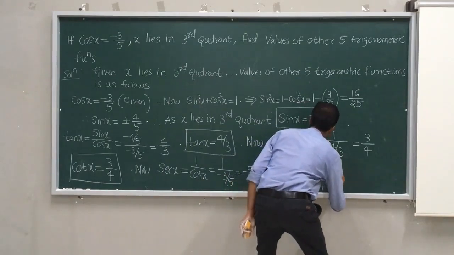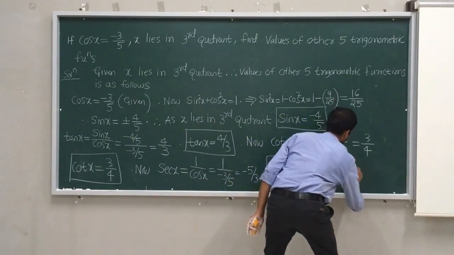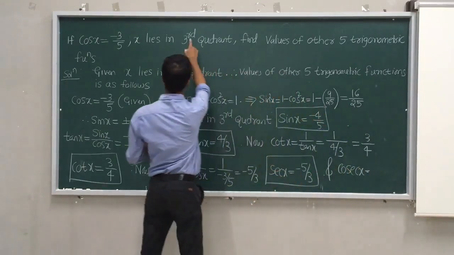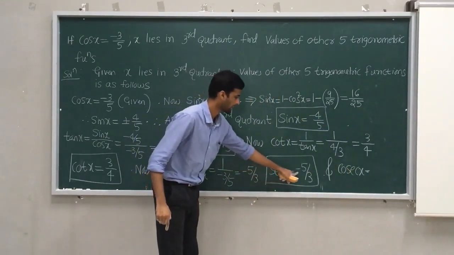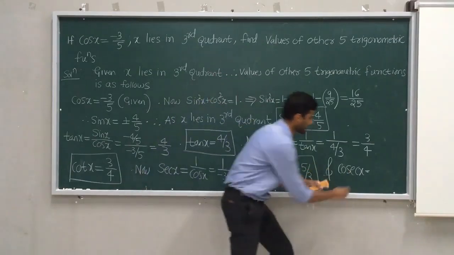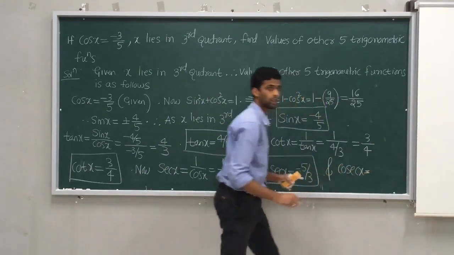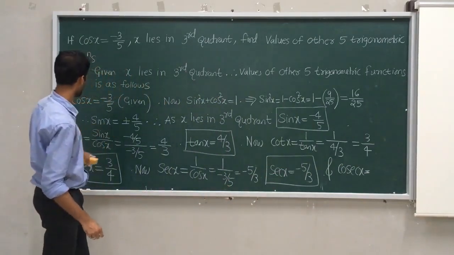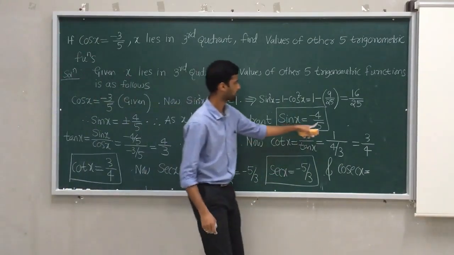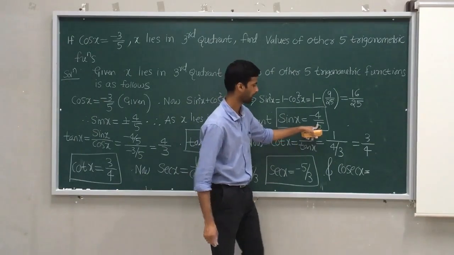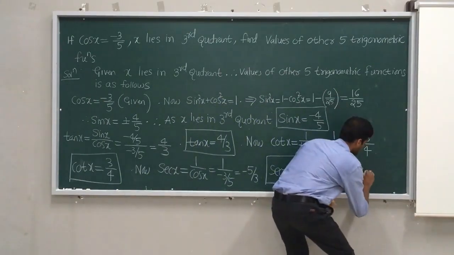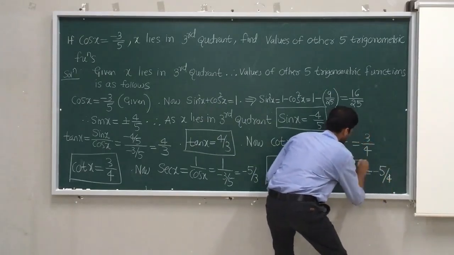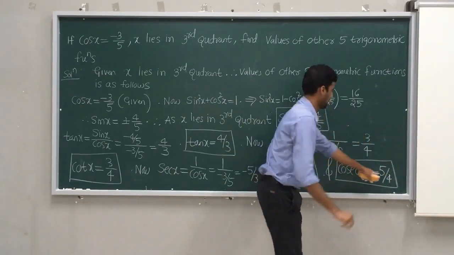And cosec x, I will write the answer directly now. Whether this answer is correct? In the third quadrant, sec is negative. I got a negative answer. Okay. Cosec x, can you tell me directly? Cosec x is the reciprocal of sine. How much answer did you get for sine? You got sine as minus 4 by 5. So what is the reciprocal of minus 4 by 5? Minus 5 by 4. So the answer is minus 5 by 4. As cosec in the third quadrant is negative, I got a negative answer.